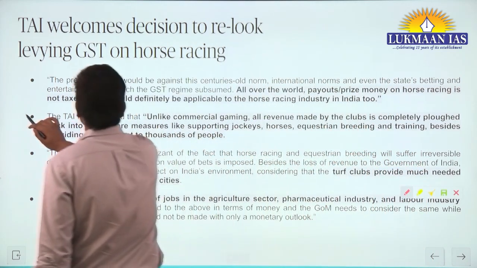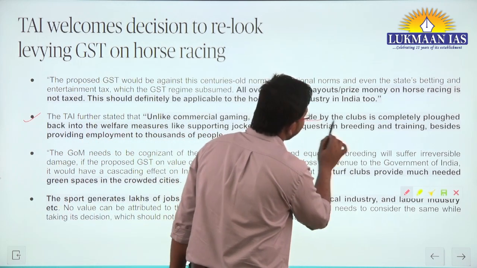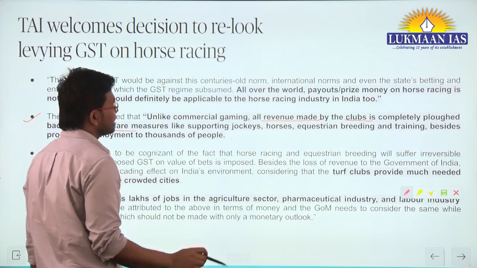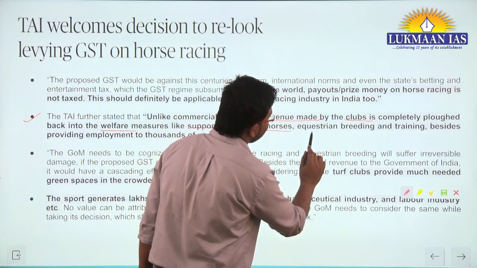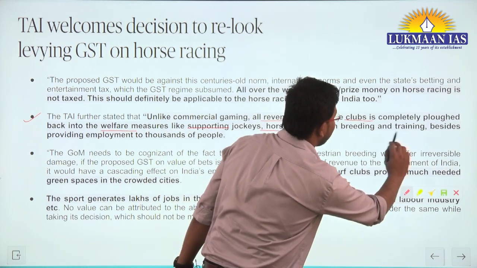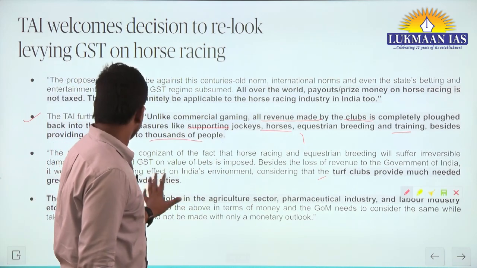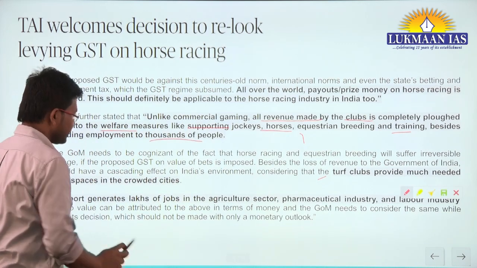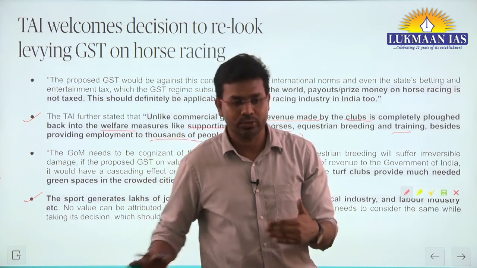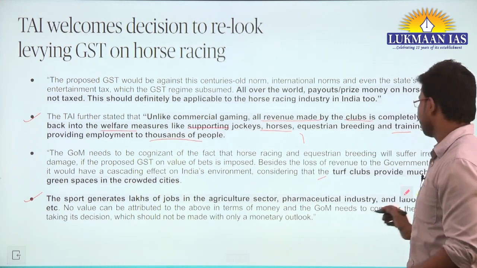He has put forward the viewpoint that, unlike commercial gaming, all revenue made by the clubs is completely ploughed back into welfare measures, like supporting jockeys, horses, equestrian breeding and training, besides providing employment to thousands of people. He also says that this industry generates employment, and certain associated sectors also get benefited out of this.